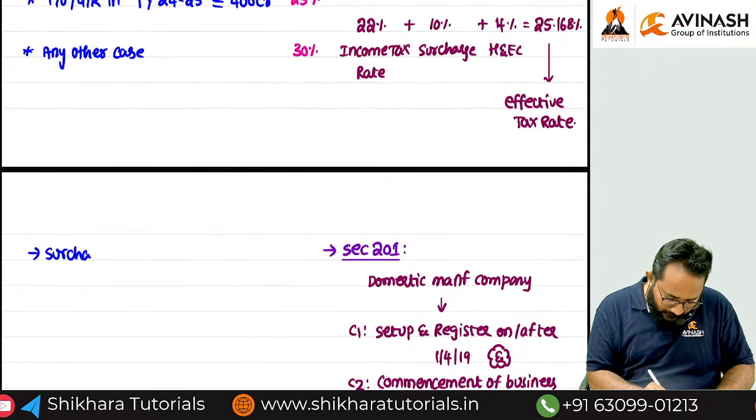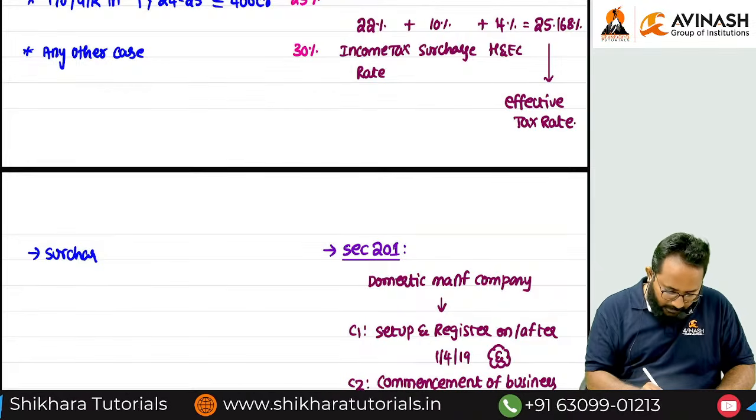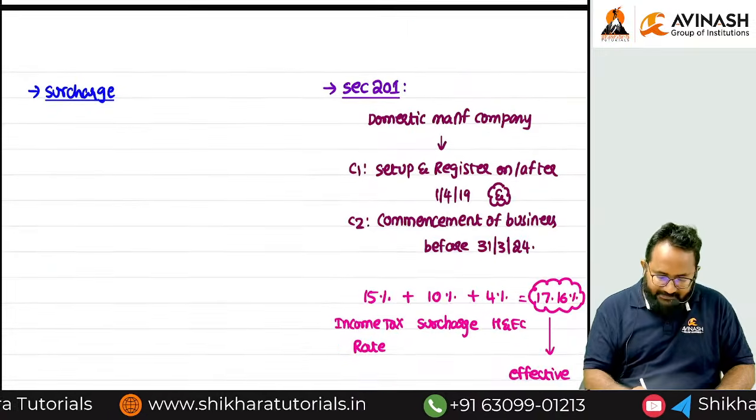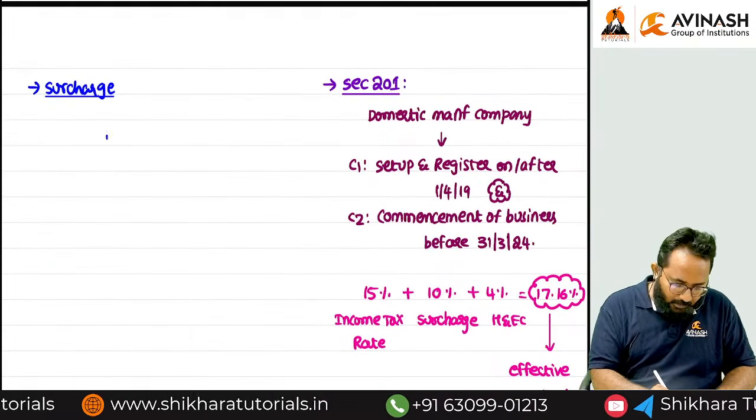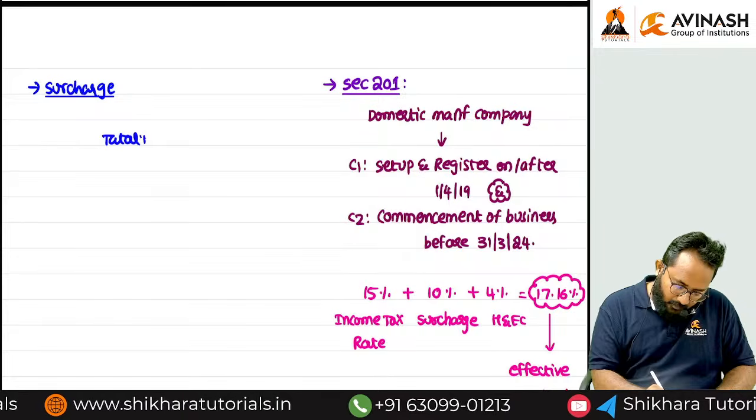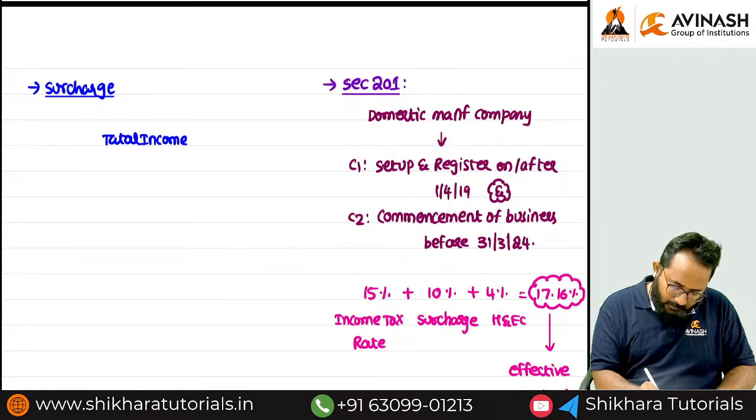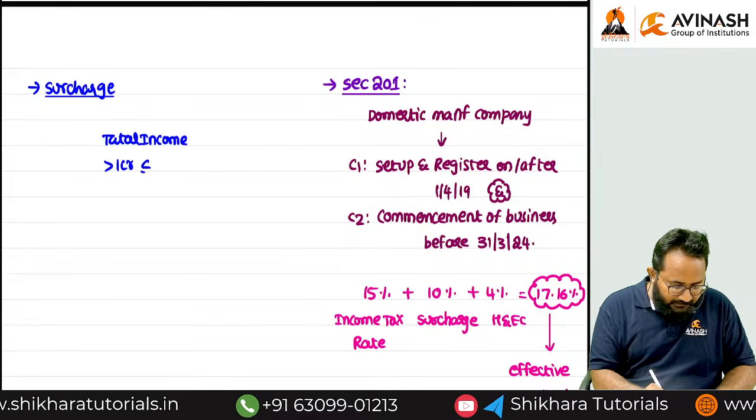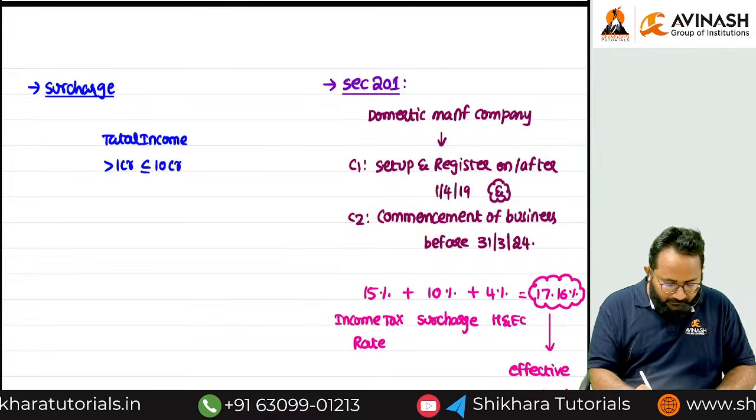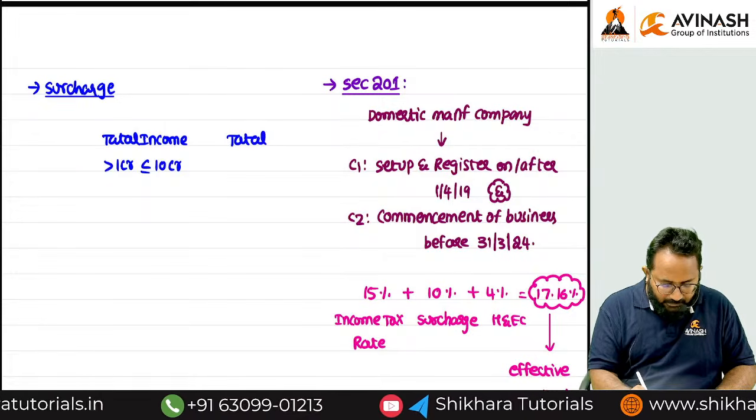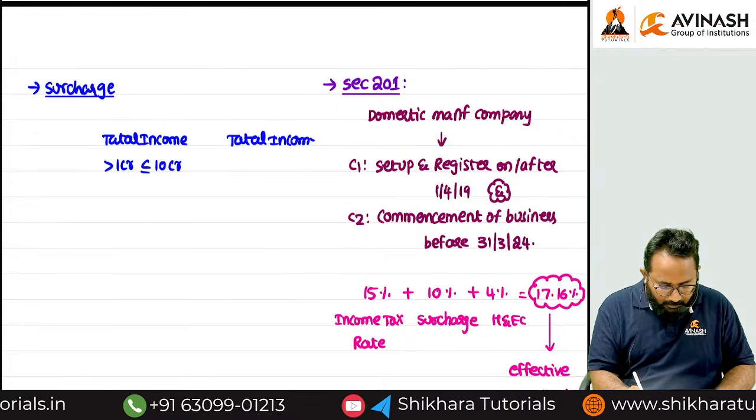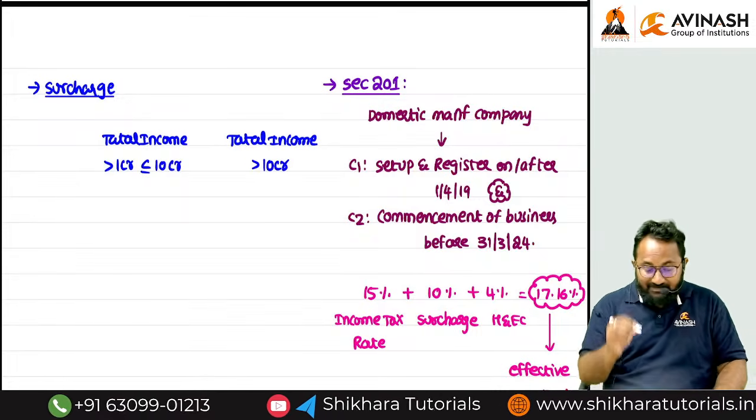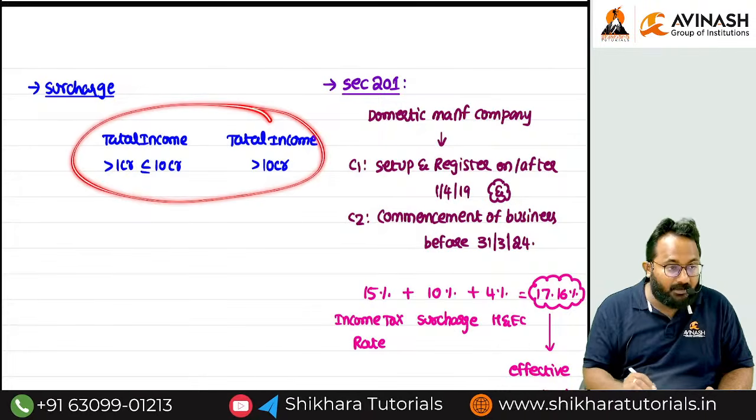Surcharge rates, now we'll discuss. You know already, surcharge always depends upon what? Total income. If the total income is more than 1 crore, less than or equal to 10 crore. Next, I think you know what is the next limit. Total income, how much? More than 10 crore.